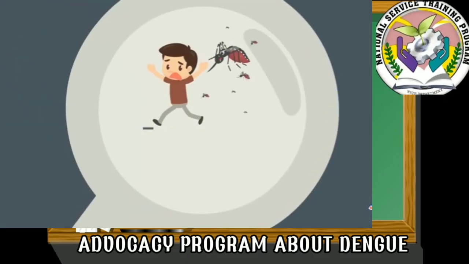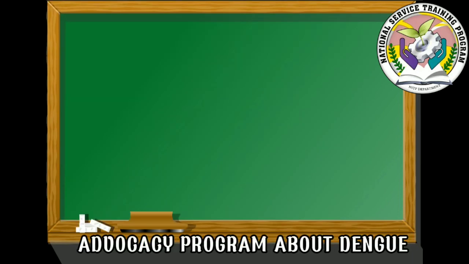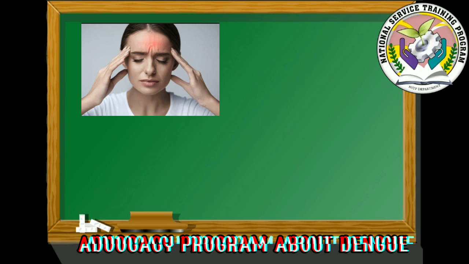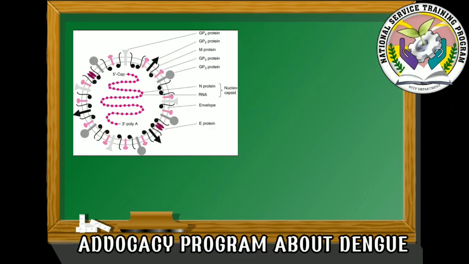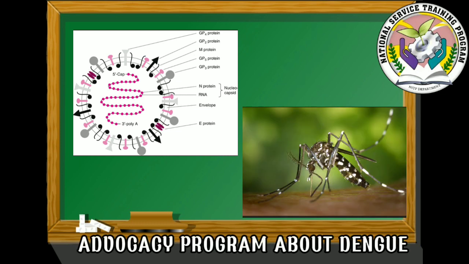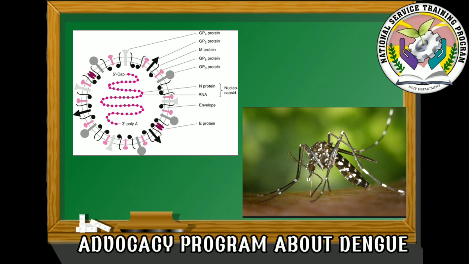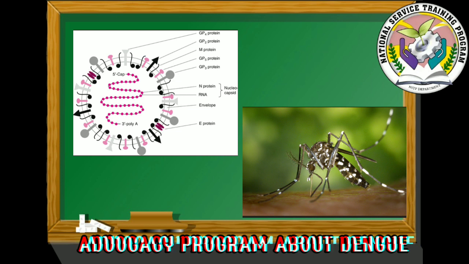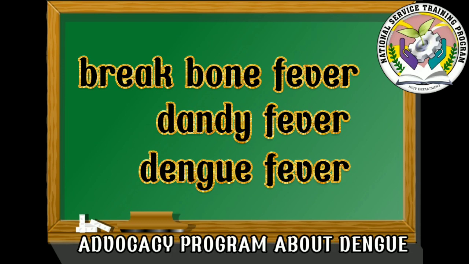So this week's topic is about dengue, an acute infectious disease that is characterized by a headache, severe joint pain, and rash, and that is caused by a single-stranded RNA virus of the genus Flavivirus, or species dengue virus, that is transmitted by mosquitoes of the genus Aedes. It is also called breakbone fever, dandy fever, and dengue fever.